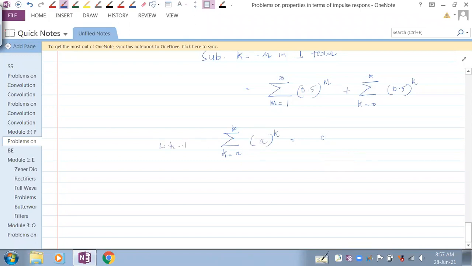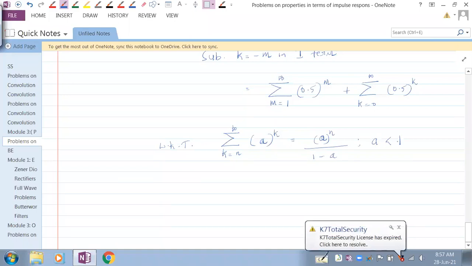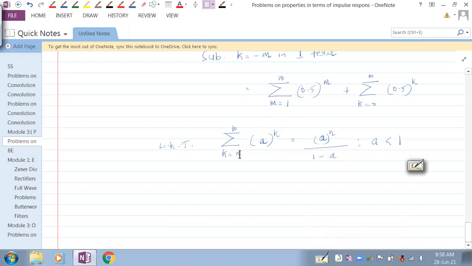Okay, we know that a to the power k, when k is ranging from n to infinity, is a to the power n divided by 1 minus a, when a is less than 1. So this is the standard summation. If n is 1 here, it is a power 1 divided by 1 minus a. Here n is 0, so it is a power 0 divided by 1 minus a.